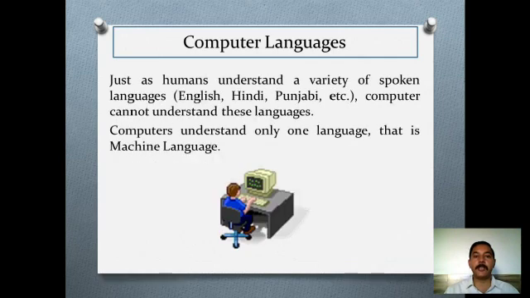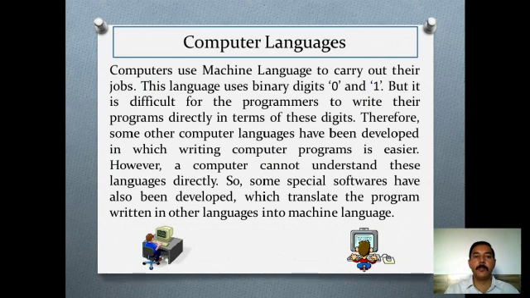Just as humans understand a variety of spoken languages like English, Hindi, Punjabi, etc., computers cannot understand these languages. Computers understand only one language, that is machine language. Computers use machine language to carry out their jobs. This language uses binary digits 0 and 1, but it is difficult for the programmers to write their programs directly in terms of these digits.